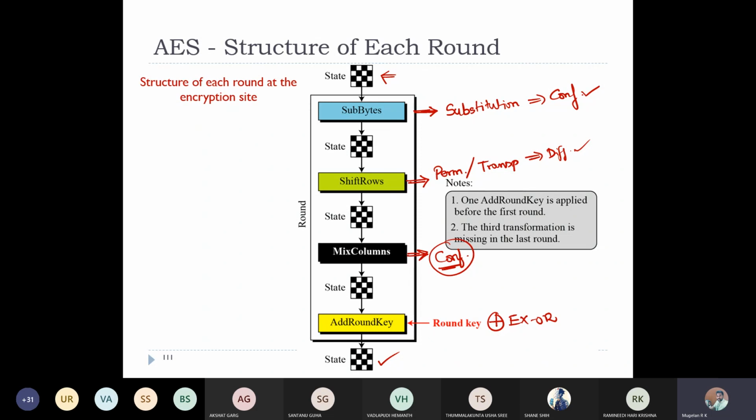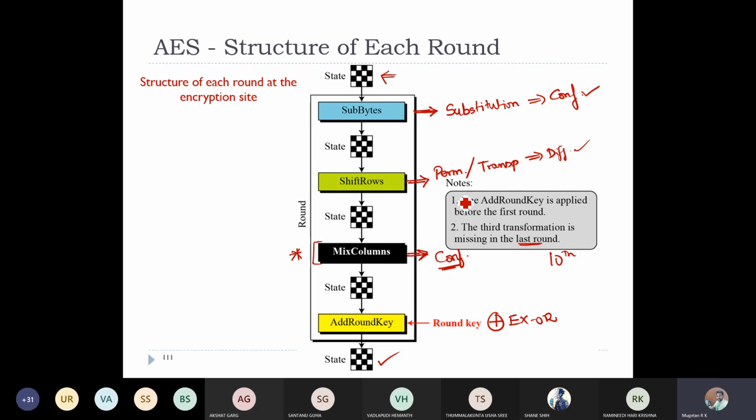Here we have two things you people have to remember. One is the third transformation: the mix column will be missing in your last round. For example, if you're going with AES 128, in the 10th round the mix column will be missing.